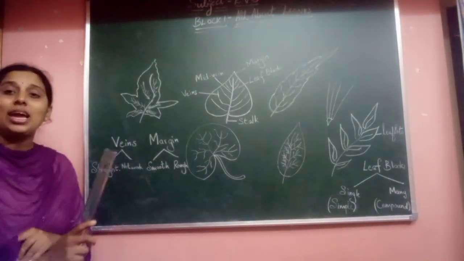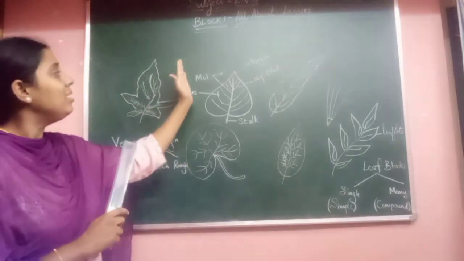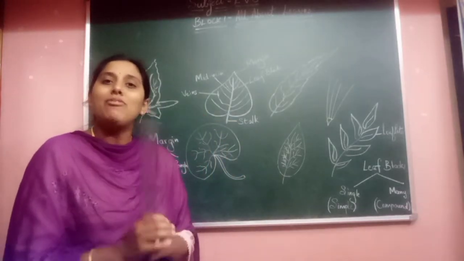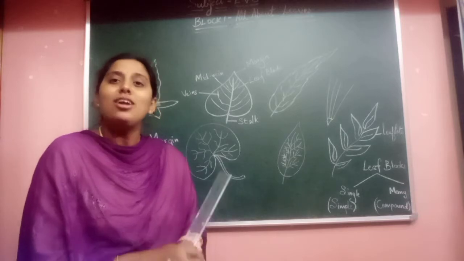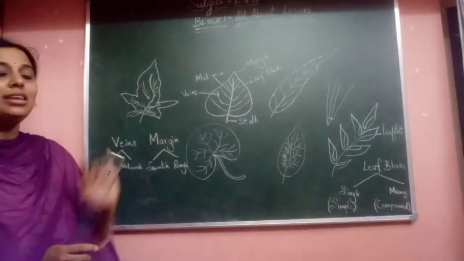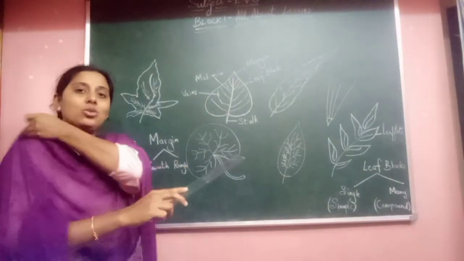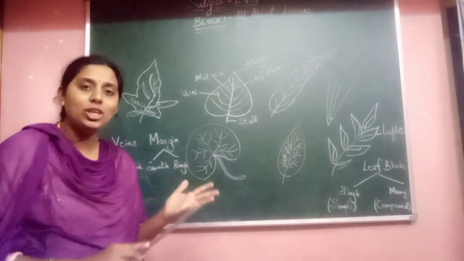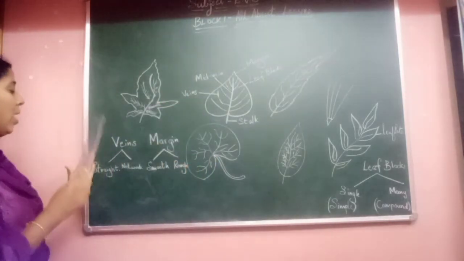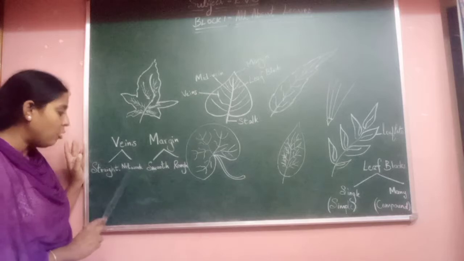And you know what? In veins, again, you can find two different types. On leaves, you can find these parts, in whatever leaf it might be. Whichever category of leaf it might be, you can find these many parts in a leaf generally. So the parts of the leaves are the same, children. So don't get confused. Even if they are of different shapes or whatever it is, the parts in them are the same. Again, when you come to veins, there are two types.